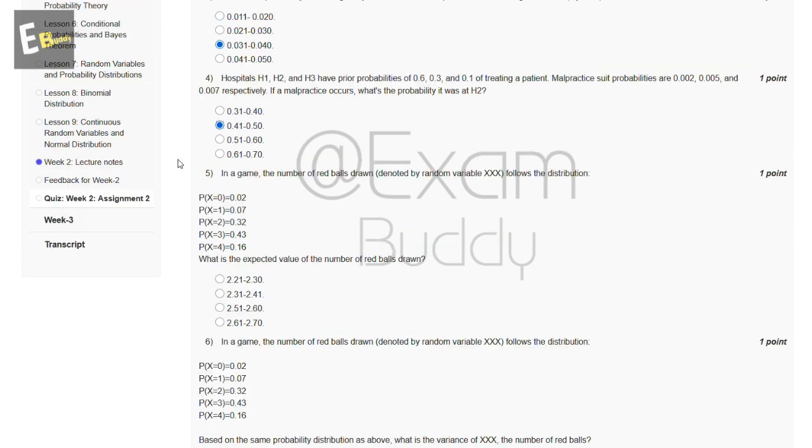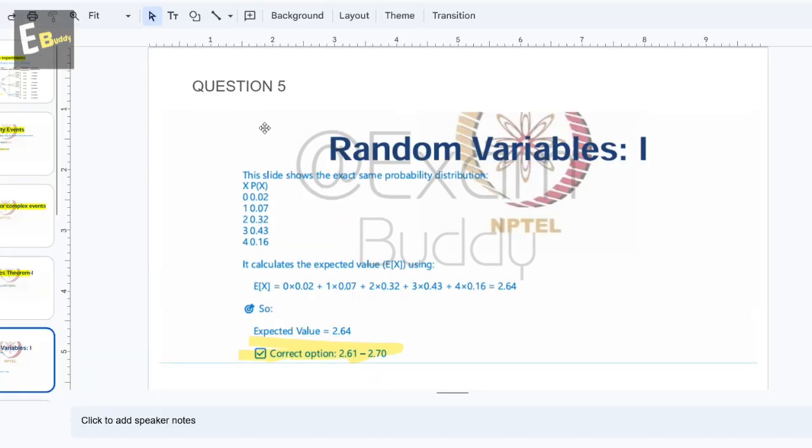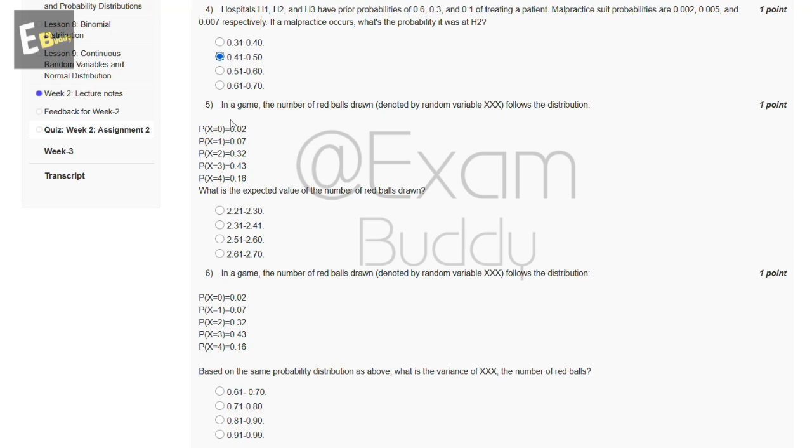Now the fifth question: in a game, the number of red balls drawn, denoted by a random variable, follows the distribution. So these are the options, and now let's check the answer of the fifth question. Question fifth, this slide shows the same probability distribution. So the expected value is 2.64. So the answer of the fifth question is D, 2.61 to 2.70.